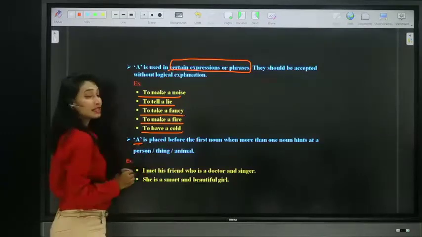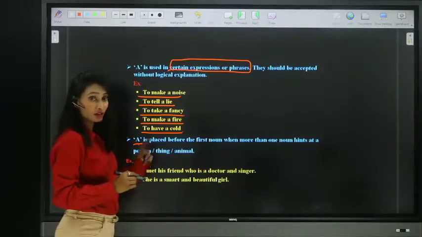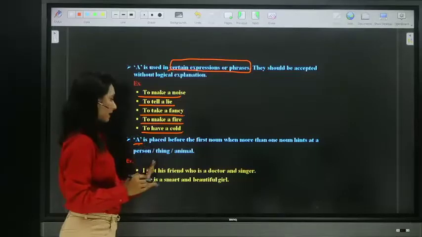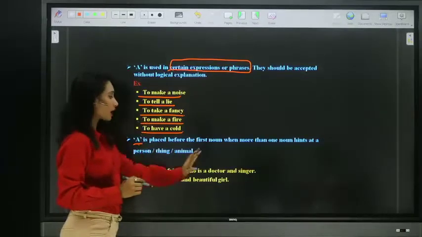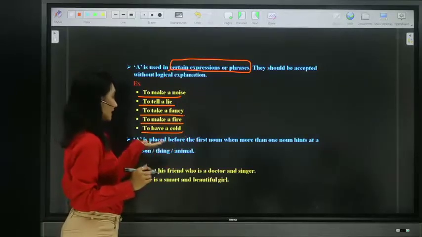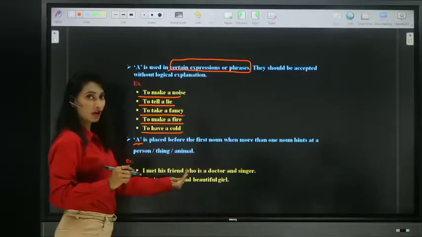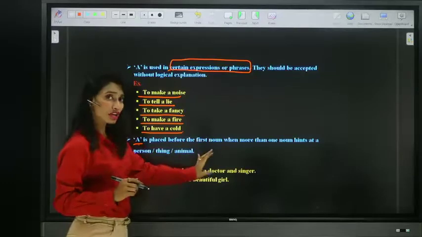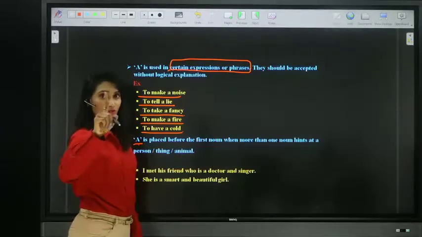A is placed before the first noun when two nouns are connected by conjunction and. Article A is placed before the first noun when the two nouns refer to a single person.